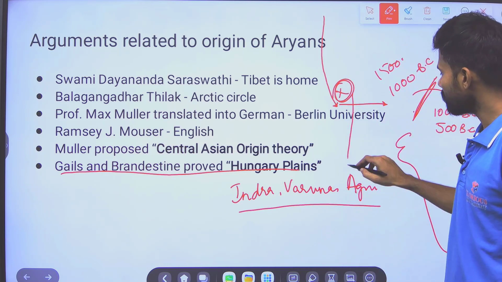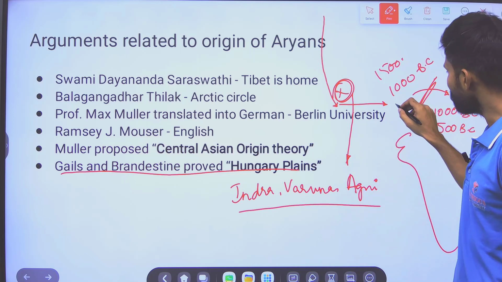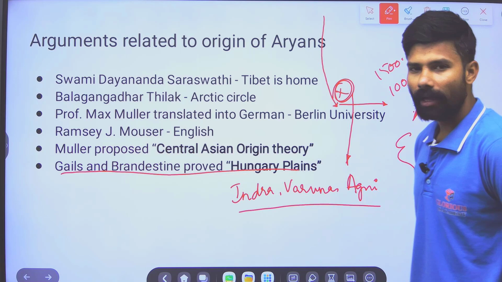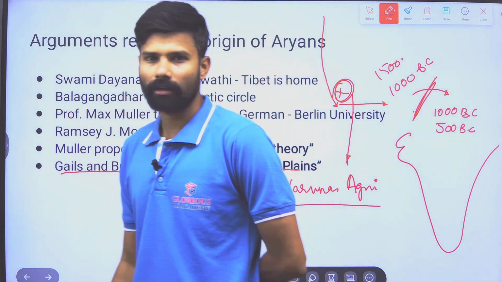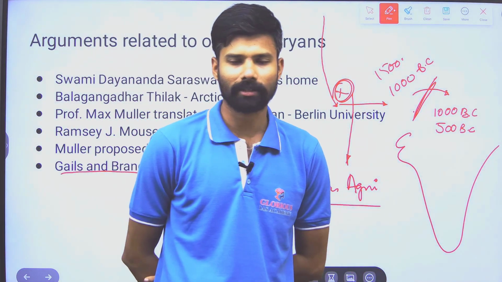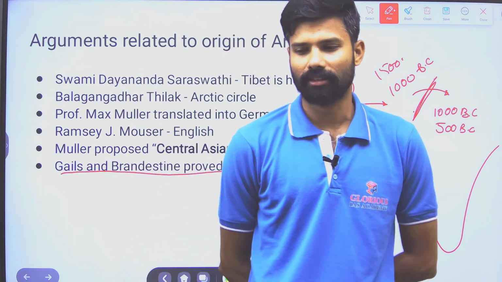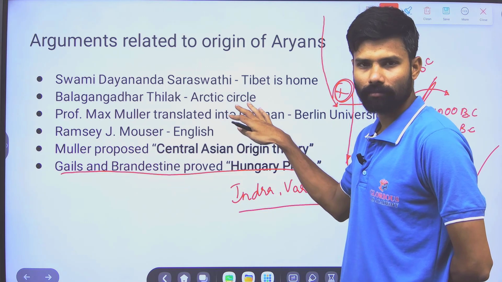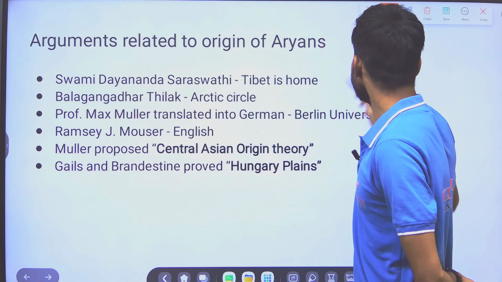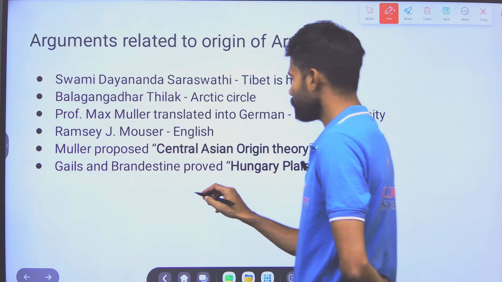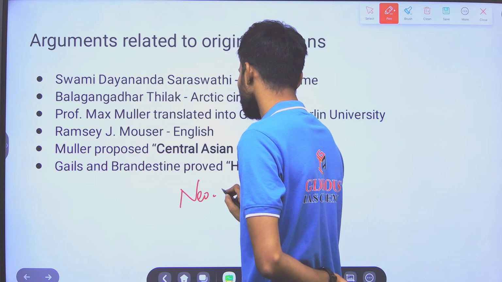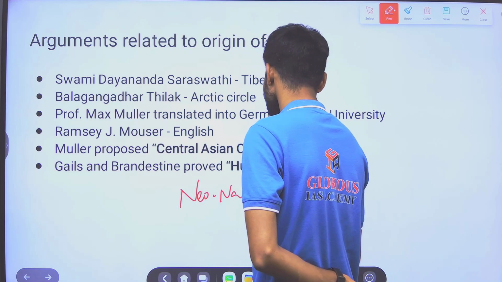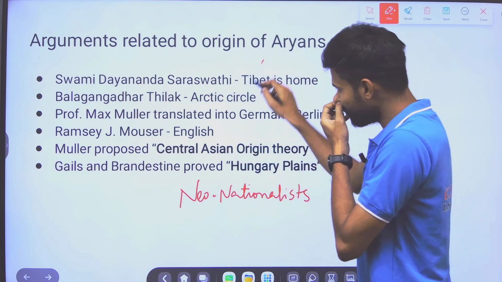As it is present there, later the people have migrated to this area. This theory has been accepted, but in contemporary times, that means at present, this theory is under a lot of stress, because the neo-nationalists, the new nationalists, are not supporting the above theories.